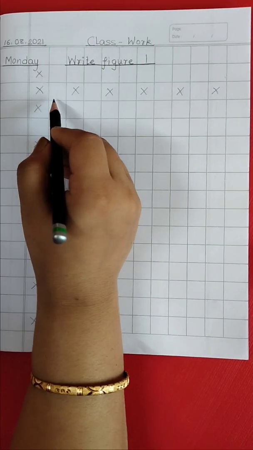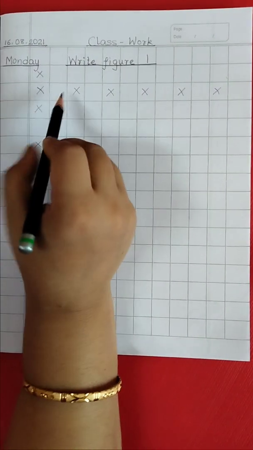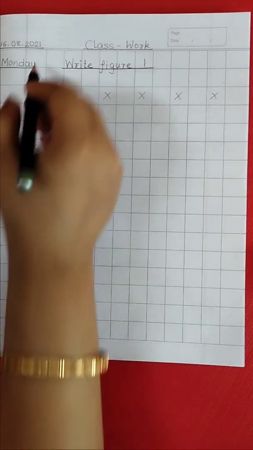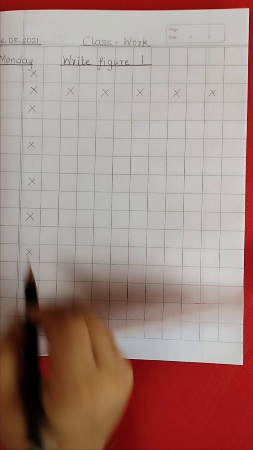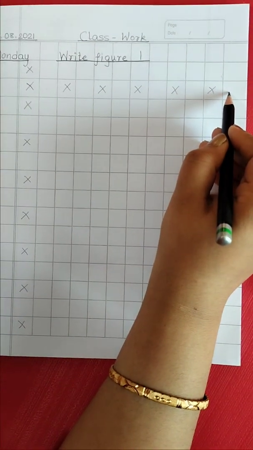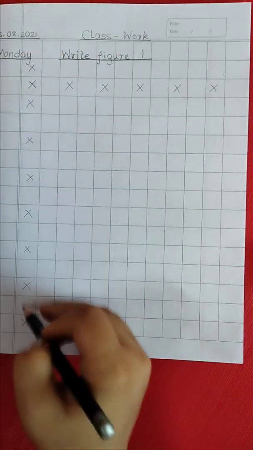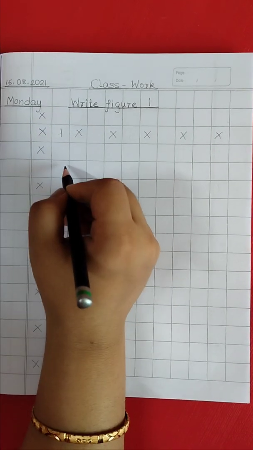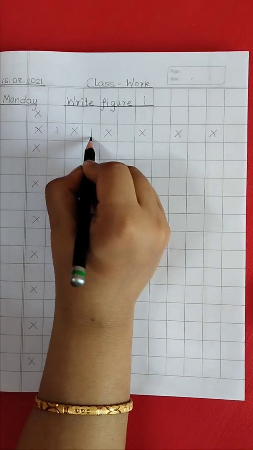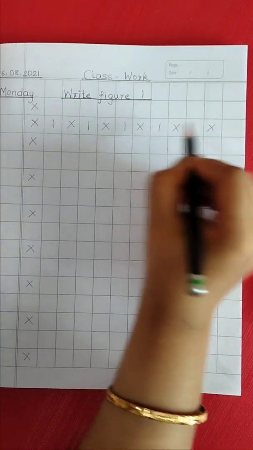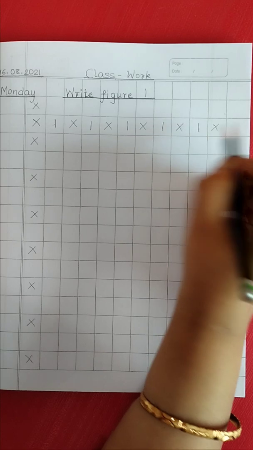Now we will start writing figure 1. We will be writing in this checkbox. This row we will not be using, this column we will not be using, and this particular row we will not be using. These two lines will be left blank. Suppose I write 1. Next here, 1, 1, 1, 1.